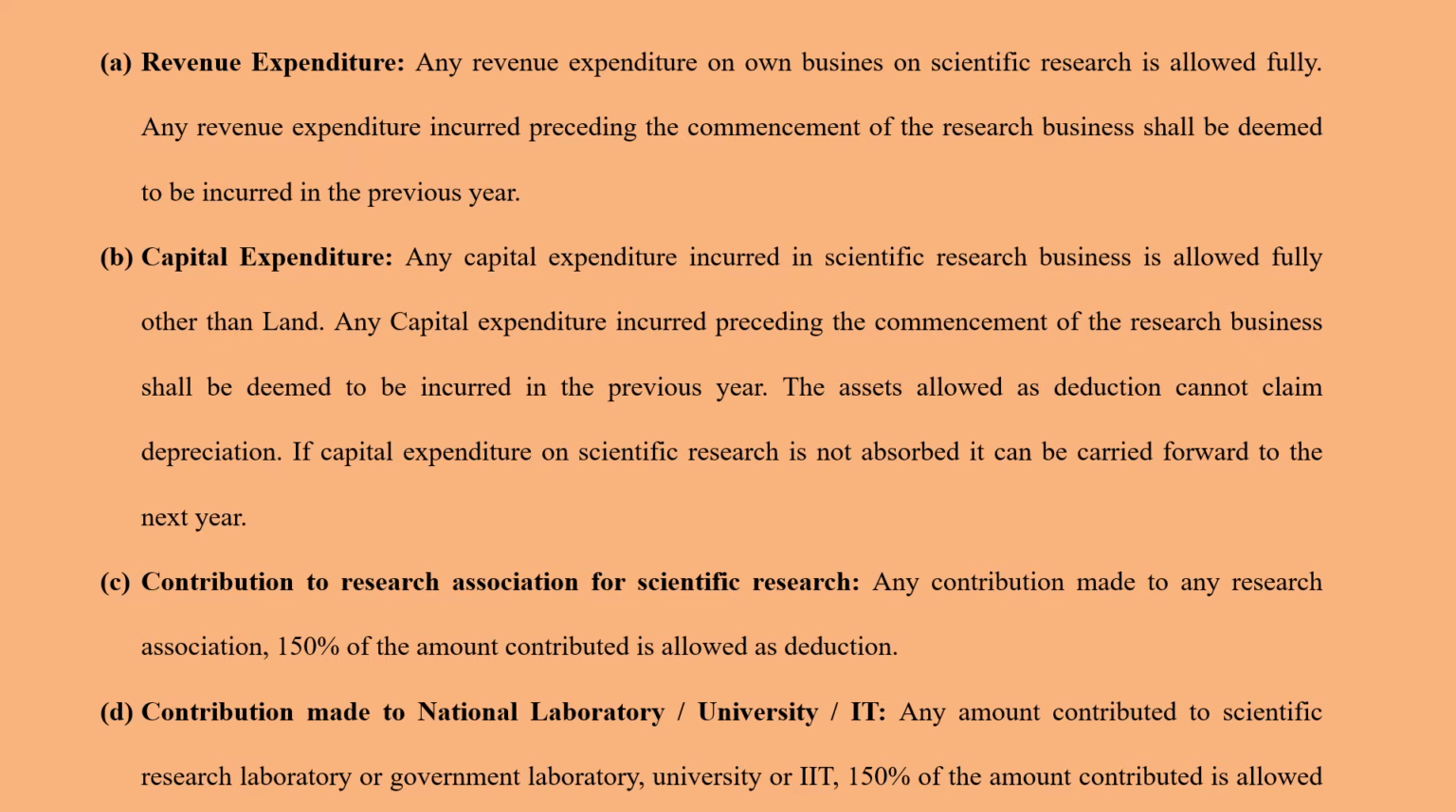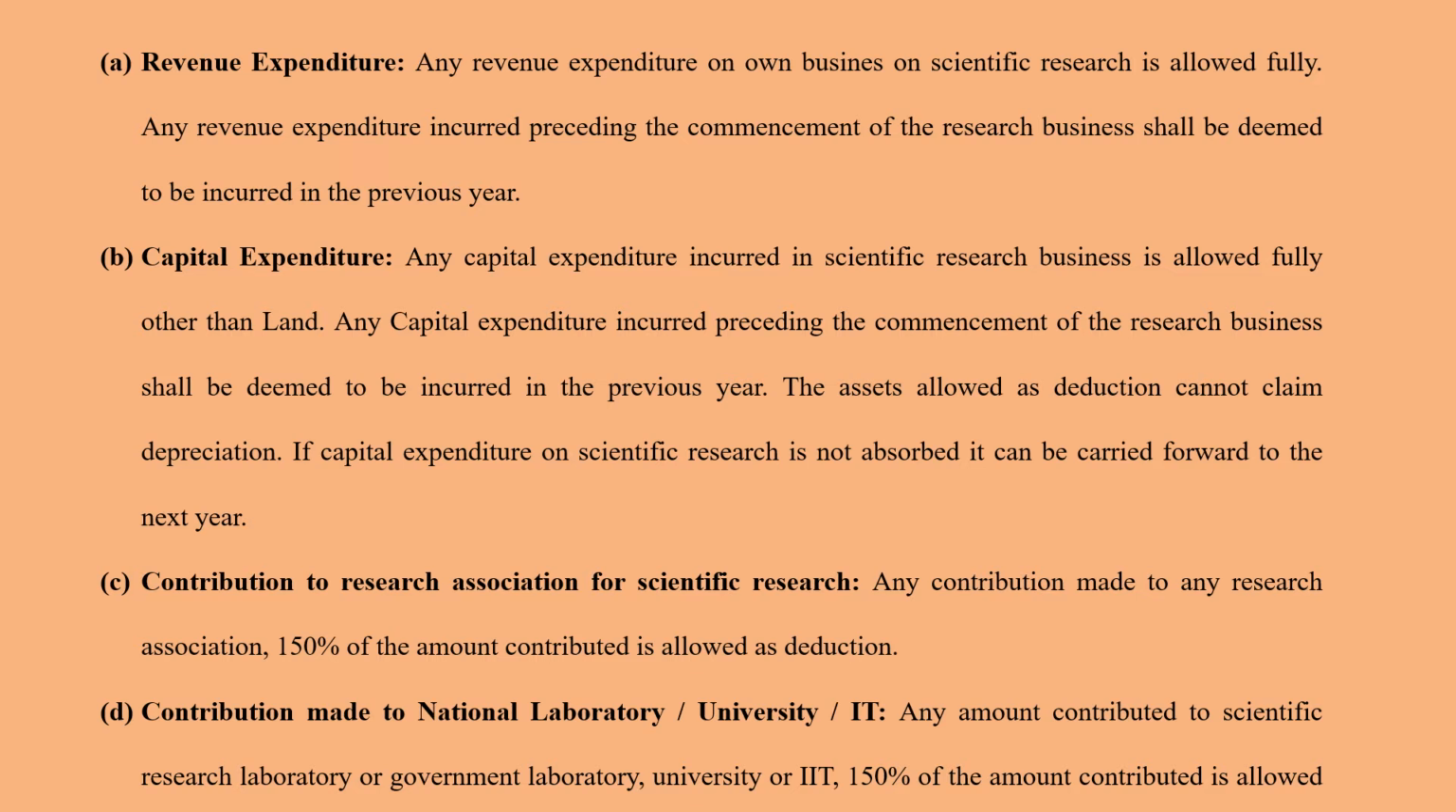Then contribution to research association for scientific research. Suppose you're going to contribute some money to any research association, then in that case whatever amount you're contributing, 150% of that can be allowed as deduction. So if you're going to contribute 10,000 rupees to an association which is conducting scientific research, in that case 150% of that 10,000 can be allowed as deduction.